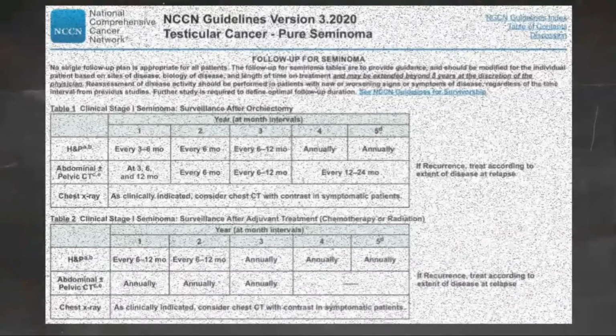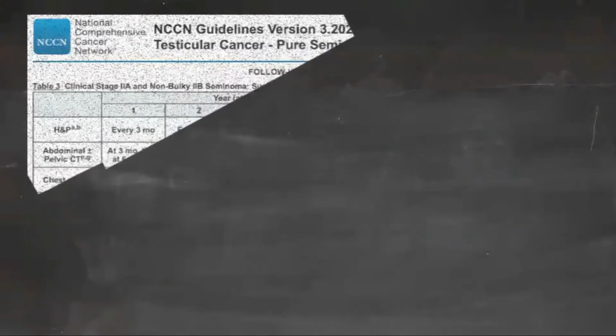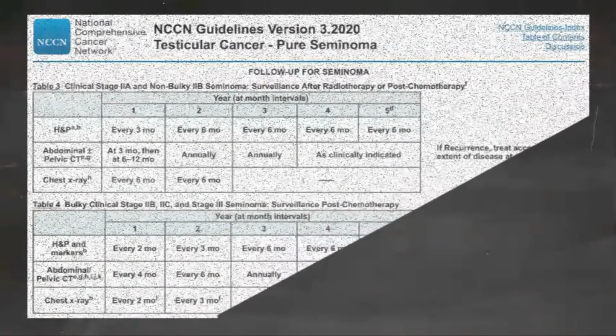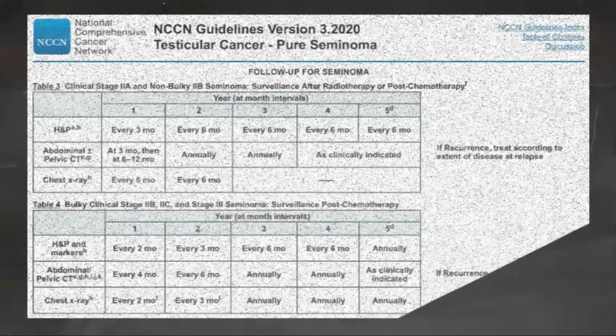Follow-up for pure seminoma stage 1S. The NCCN panel recommends repeating measurements of serum tumor markers and performing imaging studies, chest, abdominal, pelvic CT with contrast to scan for evaluable disease.